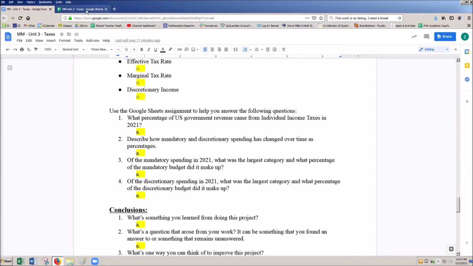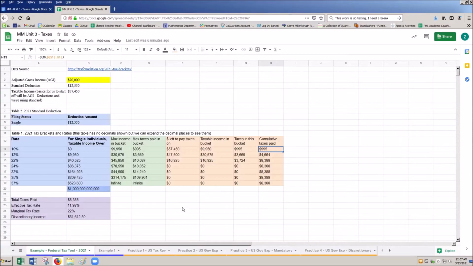So let's jump into the Google Sheets portion of this project. If you do not know what to do on this project, I am going to literally walk you through right now exactly how to do it. I have built this tool myself. I looked for a little while online and I didn't see any 2021 tax tools yet. Basically the reason being is that people aren't even finished paying their 2020 taxes, so nobody's really that concerned about 2021. These taxes aren't due until April of next year, so people are kind of like, we'll make a tool later. I made the tool now.